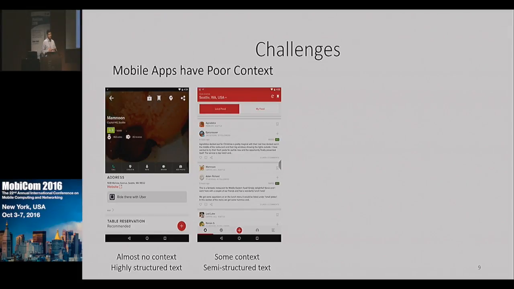Context is simply the set of words that surround any given word, the word which you're trying to associate semantics to. So for example, in this screenshot here, you can see that the text is highly structured, but there are very few words surrounding the text. They just mention the name of the restaurant, for example. Web-based systems generally have a lot of context because you have a lot of text surrounding any given text, but on mobile apps, you have poor context.